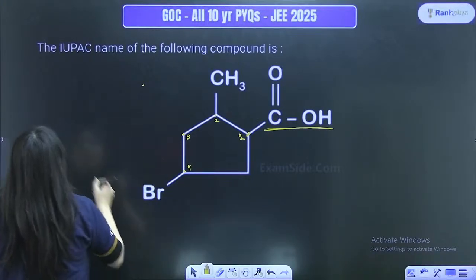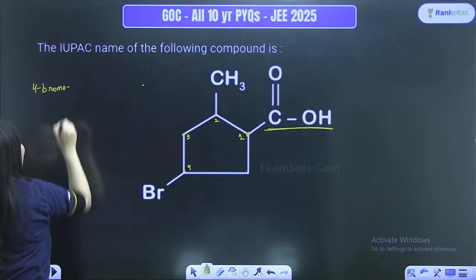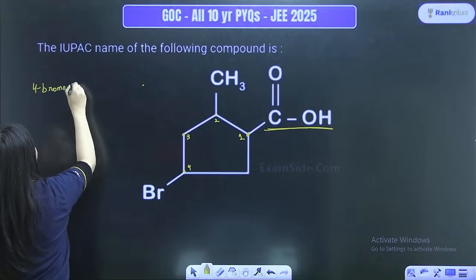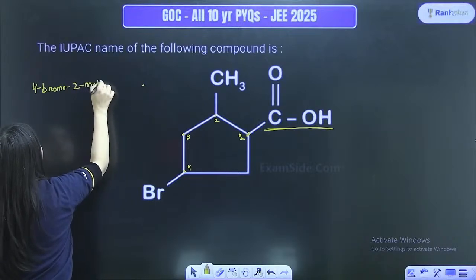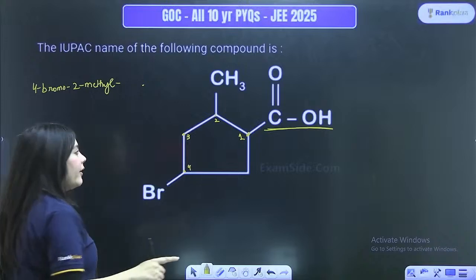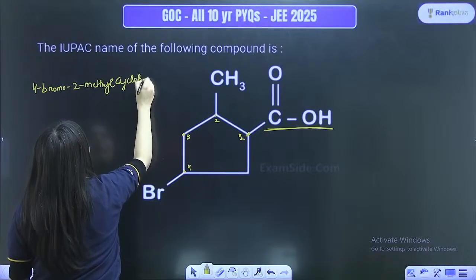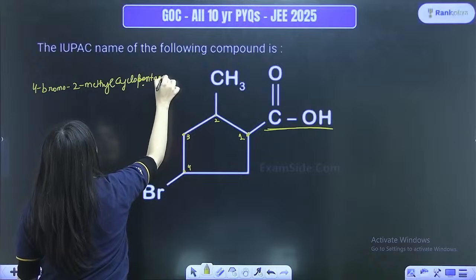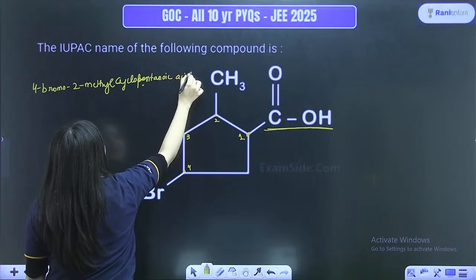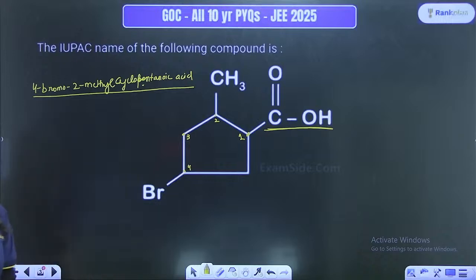So, here at 4th position, there is bromo, 4-bromo, and then there is 2-methyl, and then there is cyclopentane. This is a cyclopentane group, so here it would be cyclopentanoic acid. So, 4-bromo-2-methylcyclopentanoic acid is the answer over here.